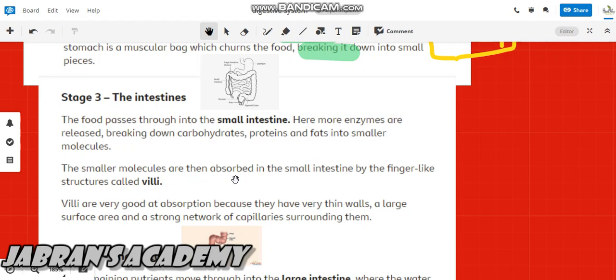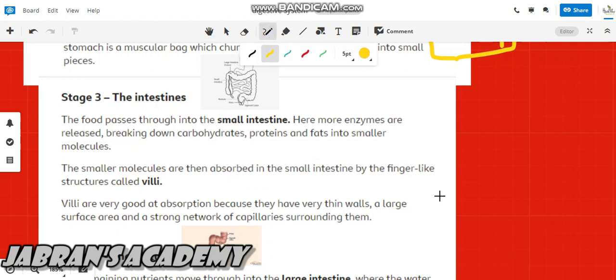Those molecules that are broken down into very small pieces are absorbed into the veins, into the capillaries, through a process of diffusion. Inside the small intestine there is a finger-like projection that is called villi.